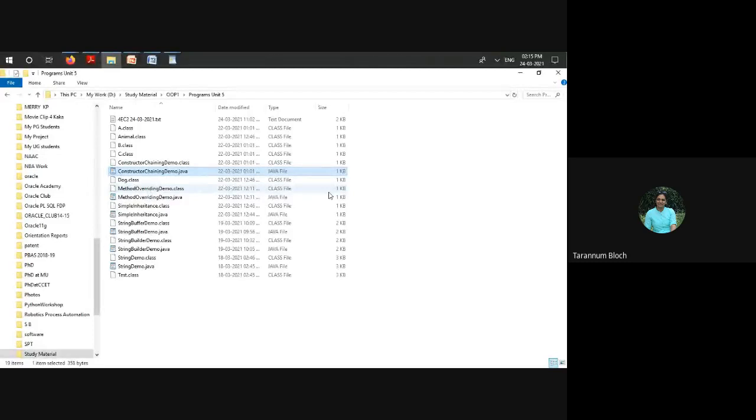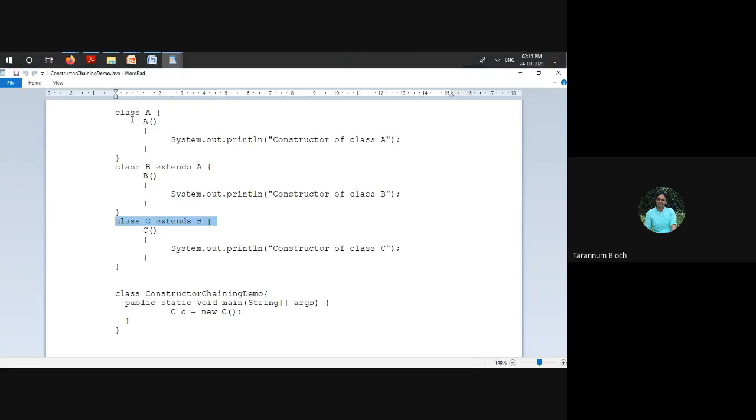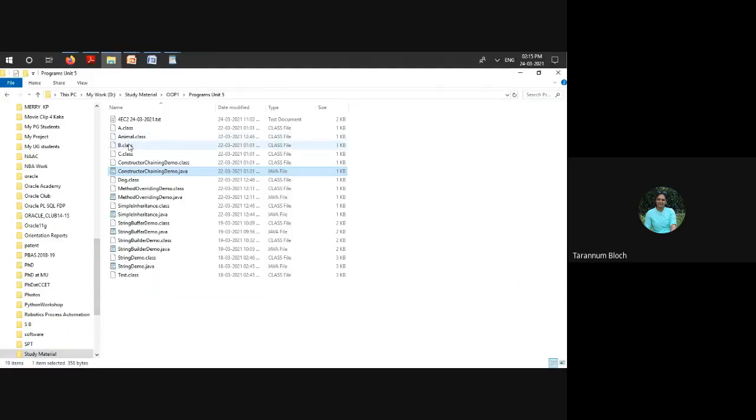One more thing. Whenever we have a program with more than one class, like right now in constructor chaining, we have class A, class B, class C, and the constructor chaining demo, which is the fourth class. So in this single program we have four classes, so all the dot class files will be created. Can you see this? This is A dot class, B dot class, C dot class, and constructor chaining demo dot class.